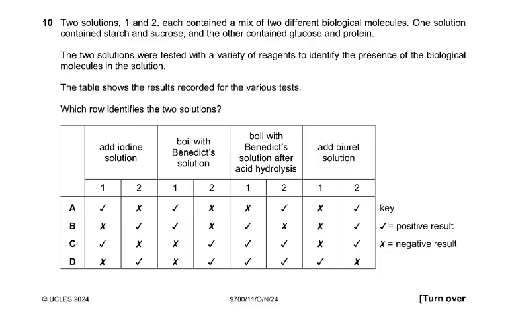Question number 10. Two solutions, 1 and 2, each contain a mix of two different biological molecules. One solution contains starch and sucrose and the other contains glucose and protein. Starch and sucrose: starch will be positive with iodine. The two solutions were tested with a variety of reagents to identify the presence of the biological molecules in the solution. The table shows the results recorded. Which row identifies the two solutions? So one contains starch and sucrose. So the answer is C.